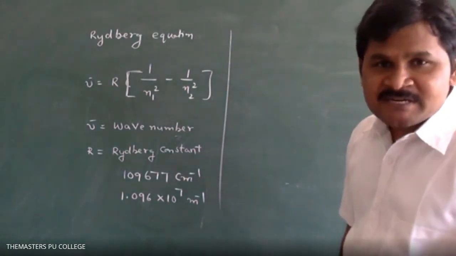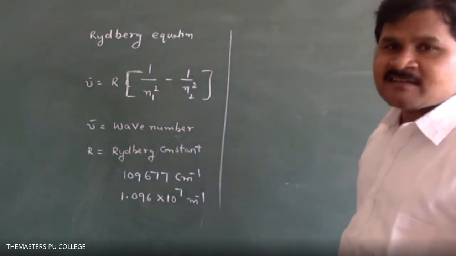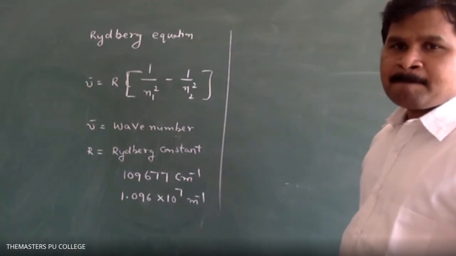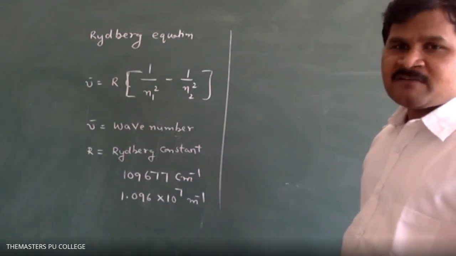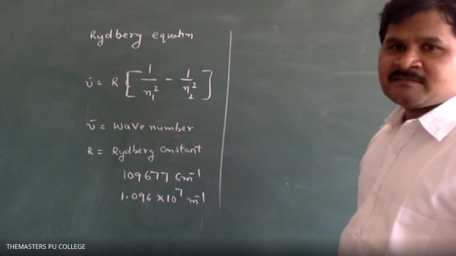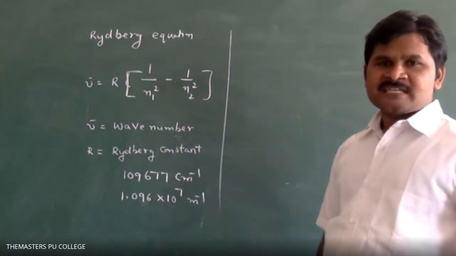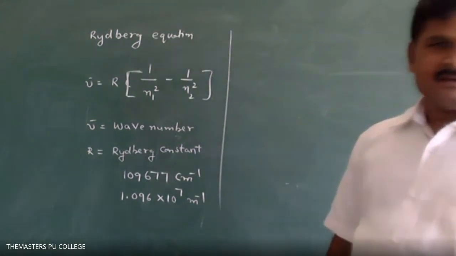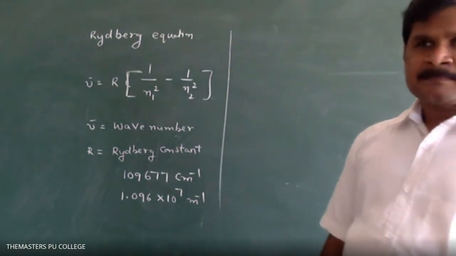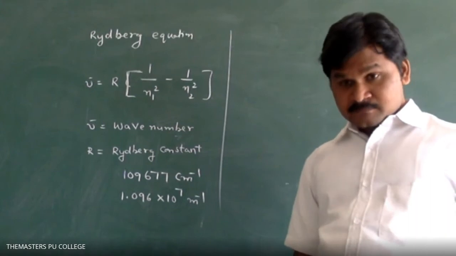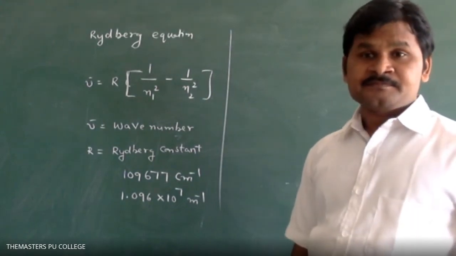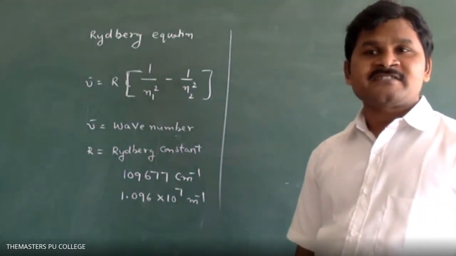What is the relation between wave number and frequency? Yesterday I told the formula. Nu is equal to nu bar into c.